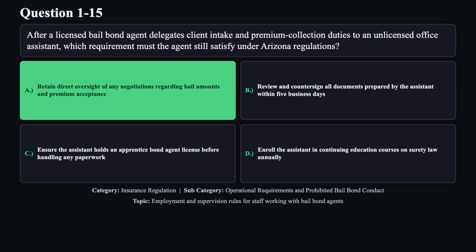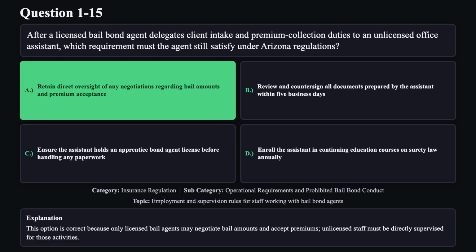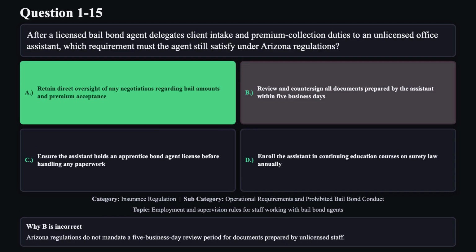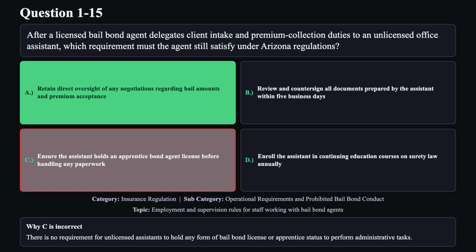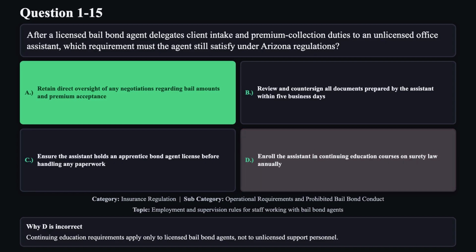The correct answer is A. This option is correct because only licensed bail agents may negotiate bail amounts and accept premiums. Unlicensed staff must be directly supervised for those activities. Reason B is not correct. Arizona regulations do not mandate a 5-business-day review period for documents prepared by unlicensed staff. Reason C is not correct. There is no requirement for unlicensed assistants to hold any form of bail bond license or apprentice status to perform administrative tasks. Reason D is not correct. Continuing education requirements apply only to licensed bail bond agents, not to unlicensed support personnel.